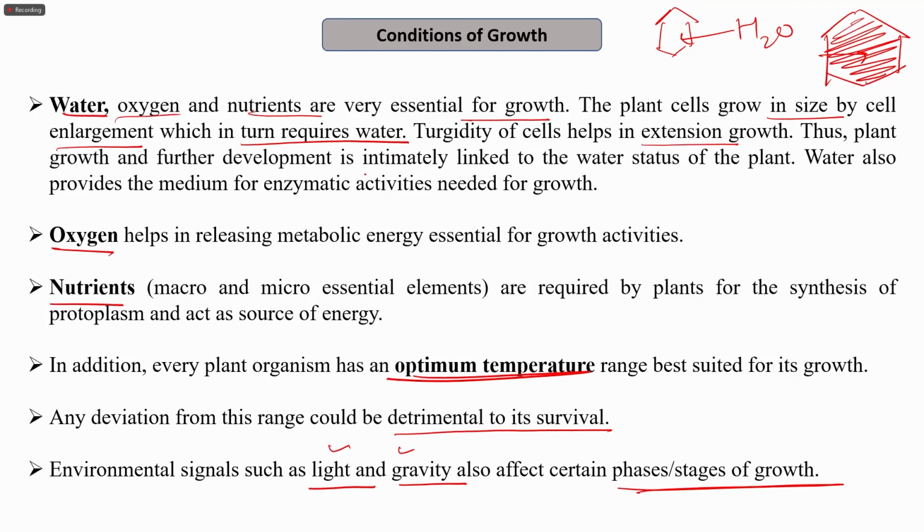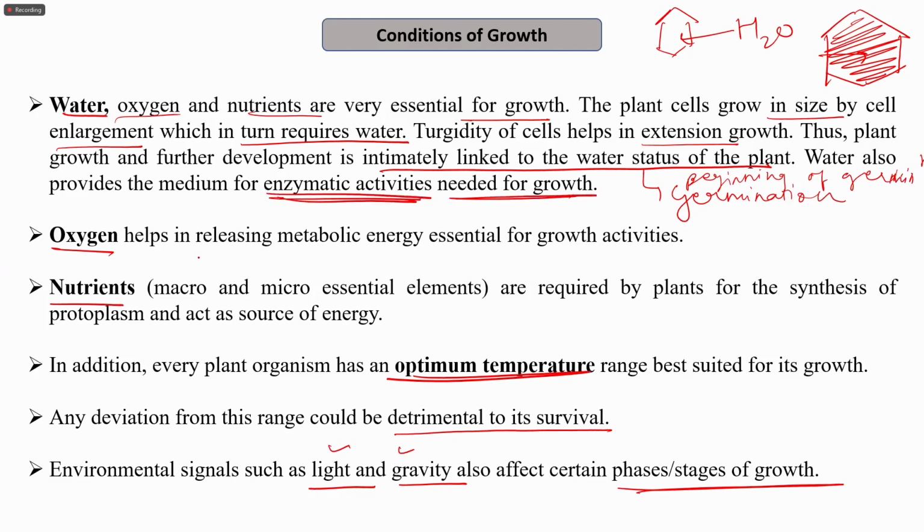Plant growth and further development is intimately linked to the water status of the plant, and we know that this also results in the beginning of germination. Also, water is required for various enzymatic activities which are needed for the growth. Oxygen helps in releasing the metabolic energy and it is required for various growth activities. Nutrients like various macro and micronutrients are required by the plants for the synthesis of protoplasm and they act as a source of energy. In addition, every plant organism has an optimum temperature on which it can grow best, and any deviation may lead to a detrimental situation for its survival.